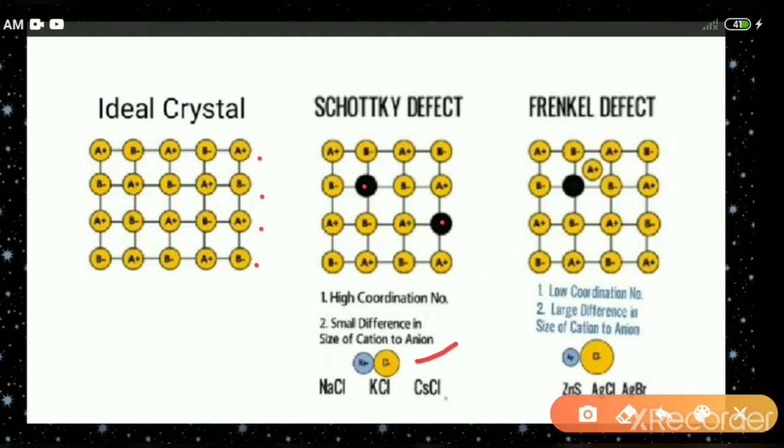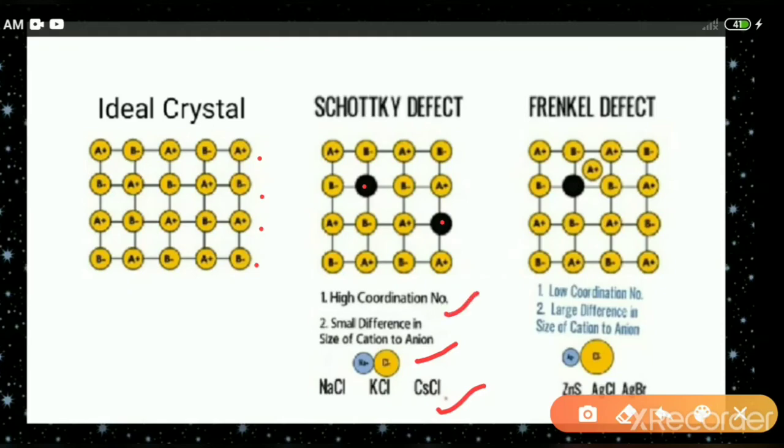So this type of defect is usually found in the ionic solid in which the size difference between the cation and anion is very small. Examples are NaCl, KCl, CaCl, and it is usually found in the solid in which there is a high coordination number.